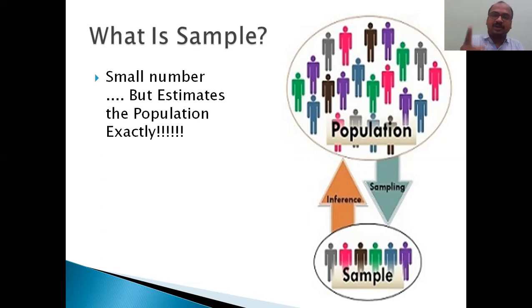estimate the population exactly. See here the picture: here you can see the population, and here you can see the sample. I collected the sample from the population, and I will give the inference. Whatever result I got from the sample, I will give a judgment, or I will impose that the entire population also has the same characters. Like that I will implement. You got my point? Yes.